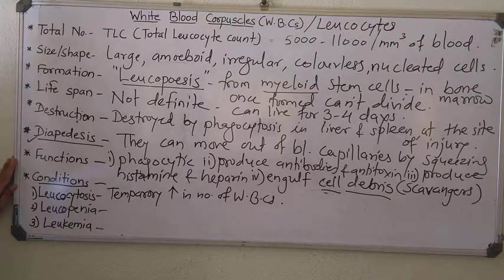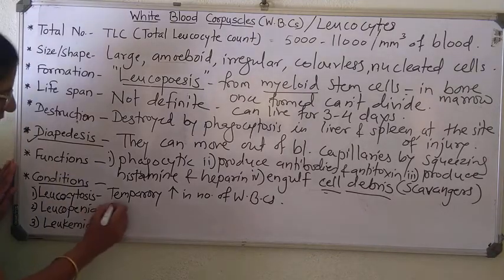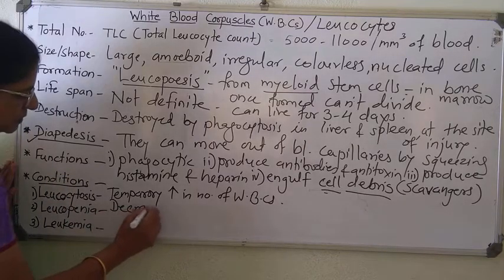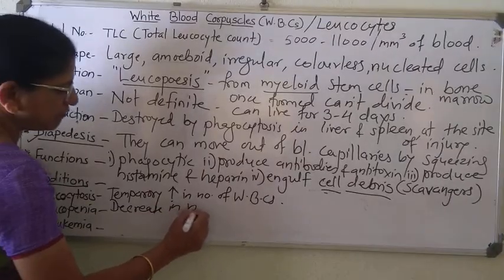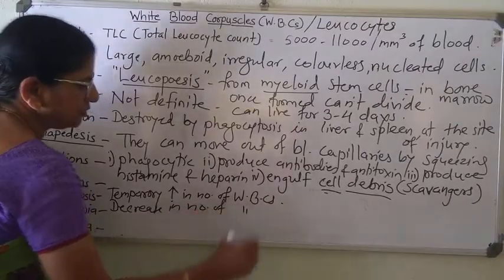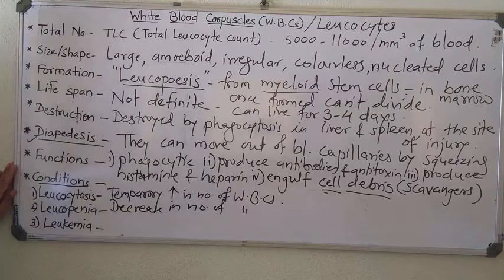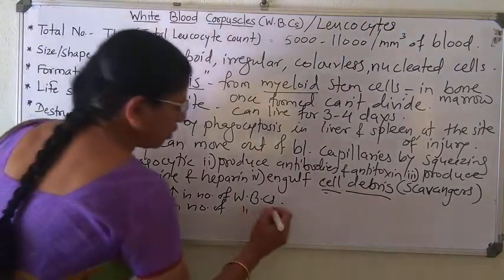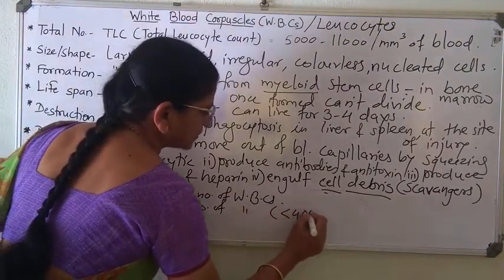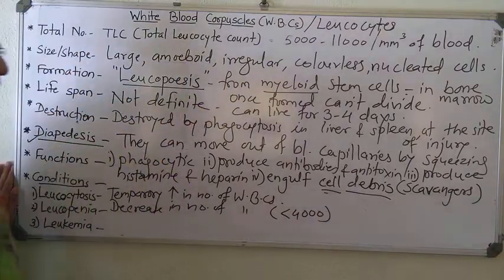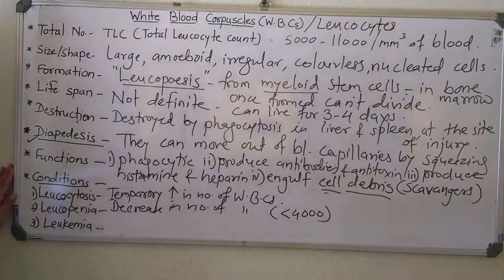Then leukocytopenia or leukopenia, you can say, a decrease in number of WBC, mostly below 4,000 per cubic mm of blood, is known as leukopenia.